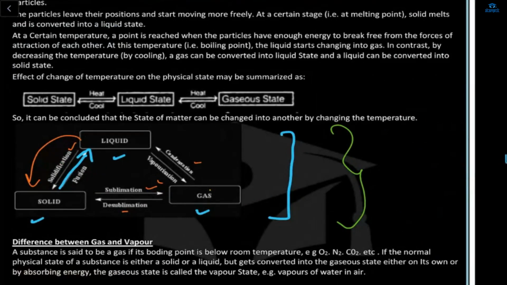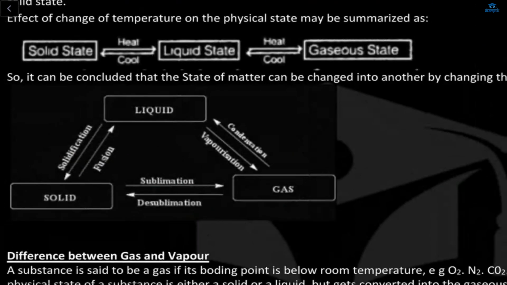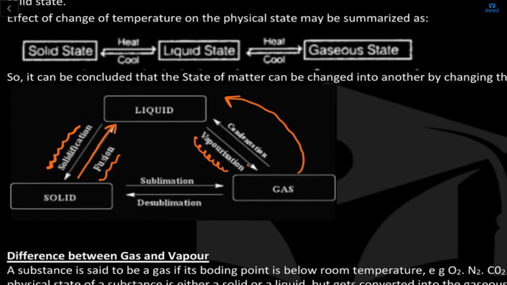So this diagram is very important. When solid changes to liquid, that is fusion. When liquid changes to solid, that process is known as solidification. When liquid changes to gas, that process is known as vaporization. And the reverse process from gas to liquid is known as condensation. Please note down this diagram.